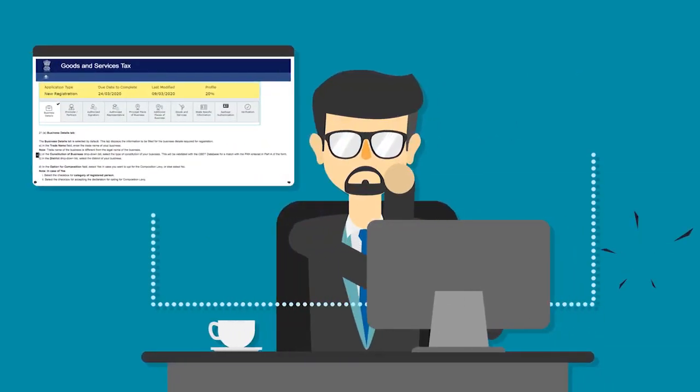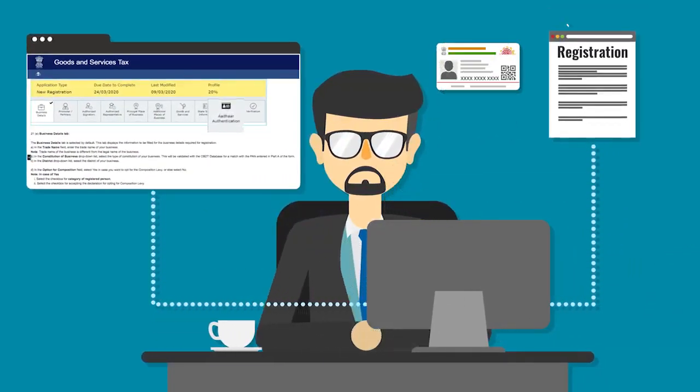For obtaining registration quickly, an option of Aadhaar authentication while applying for registration has been provided on the portal.